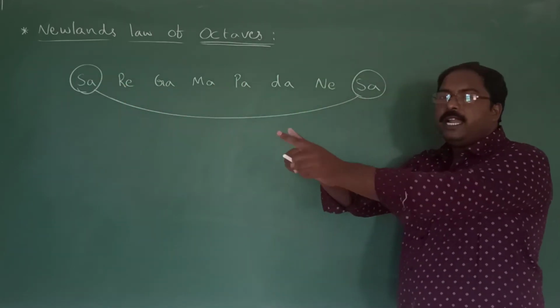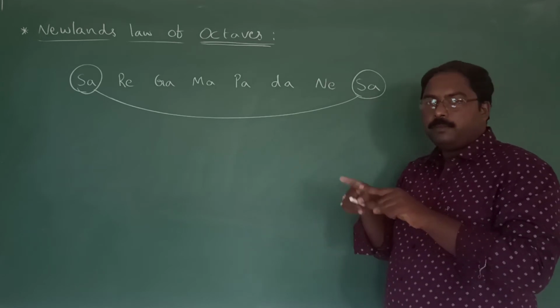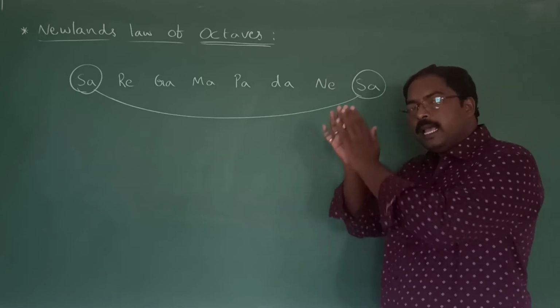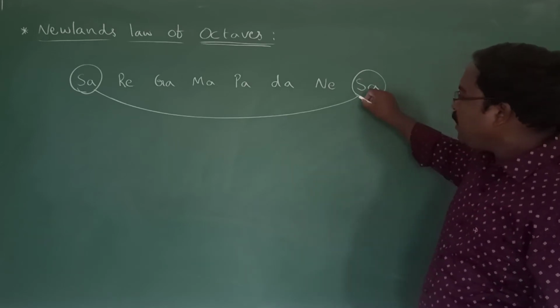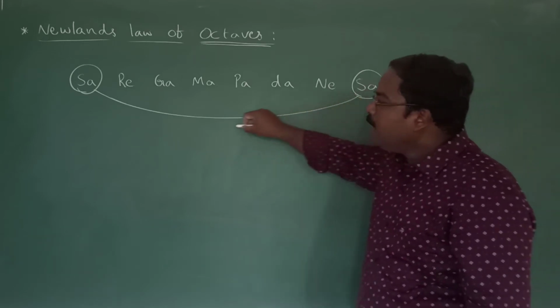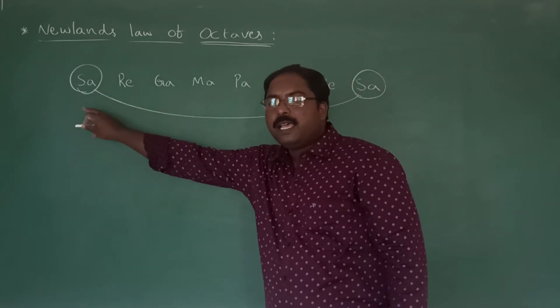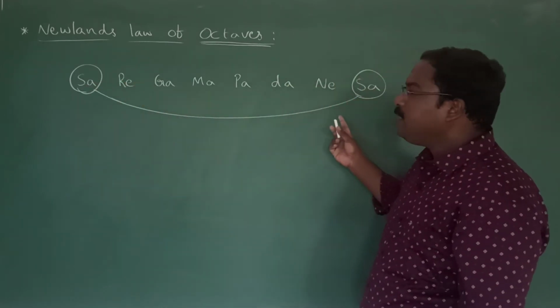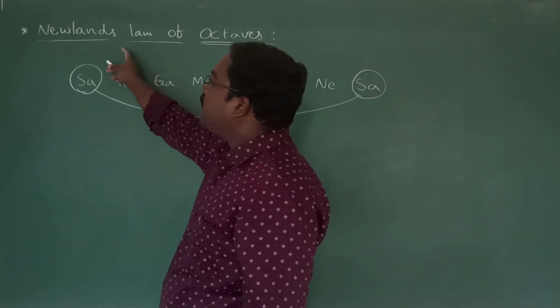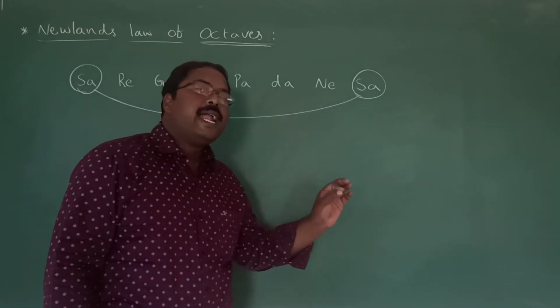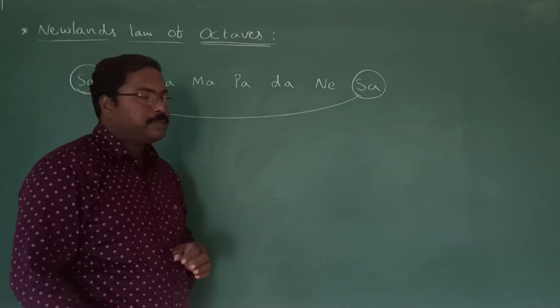He gave a tabular form, meaning he placed some of the elements in a tabular form. In that particular table, the 8th element has similarity in the properties with the first element, like the musical octave. So that is why this classification is known as Newland's law of octaves.